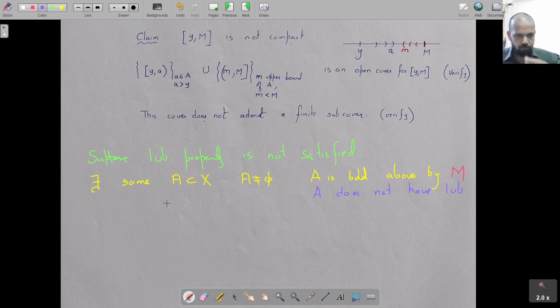What I do is, this is a non-empty set, so I take a Y, let Y belong to A. So I take this Y in A, and I take M, and now I make certain observations. One, A cannot have a largest element.